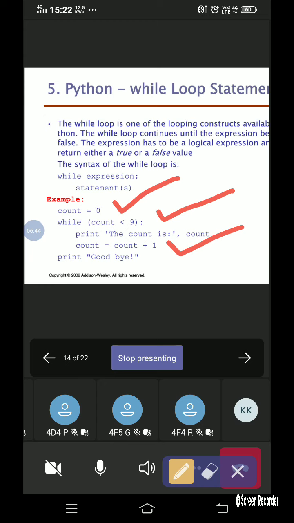Here the while loop is all about an entry control loop. It means that the condition will be checked first and then the statement will be executed.